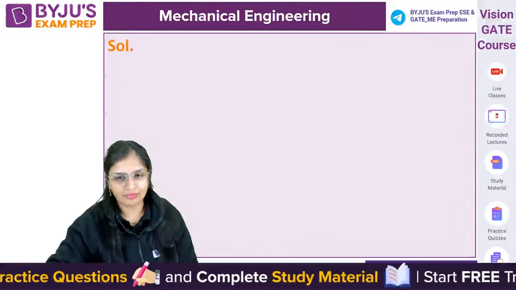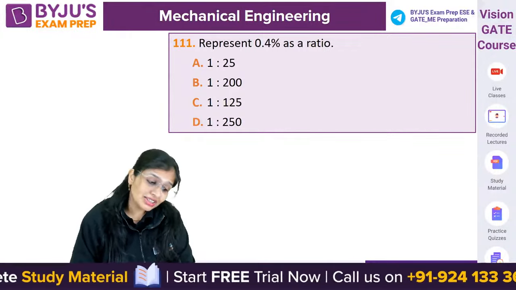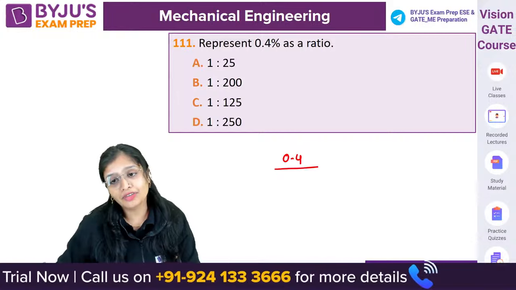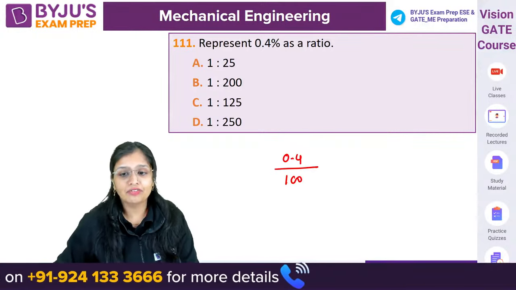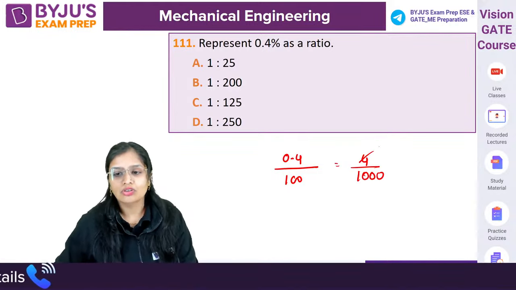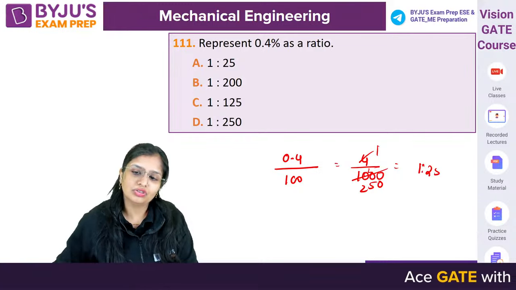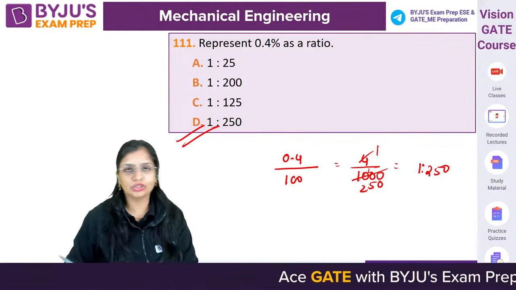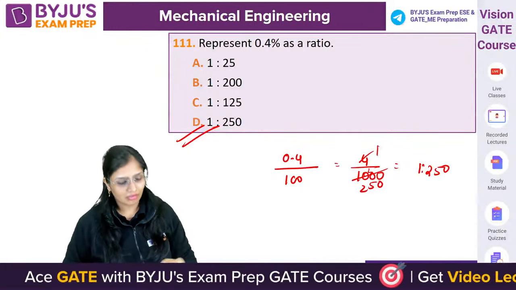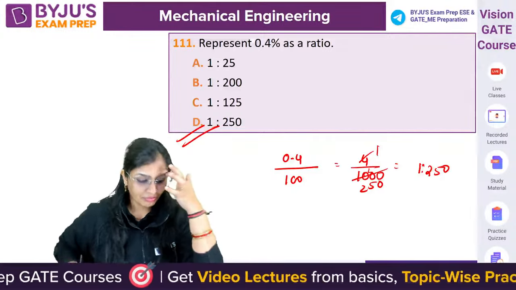Cool? Okay. Now, next question. Represent 0.4% as ratio. बताओ इतना simple question. 0.4% means 0.4 divided by 100. If you want to remove the decimal, 4 by 1000. 4 ones are 4, 1 is to 250. It's a simple question. तो not even 10 seconds it will take. Such a simple question. Clear? Chalo. Next question.